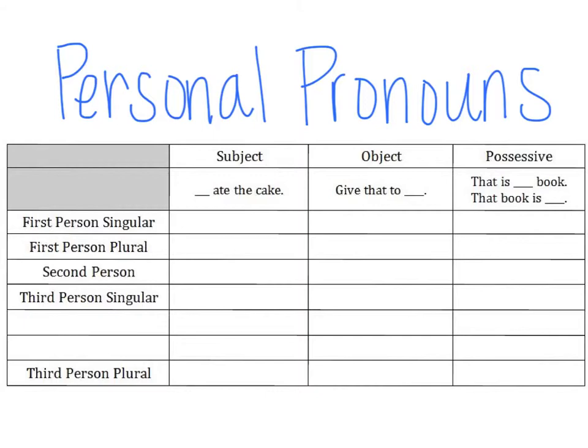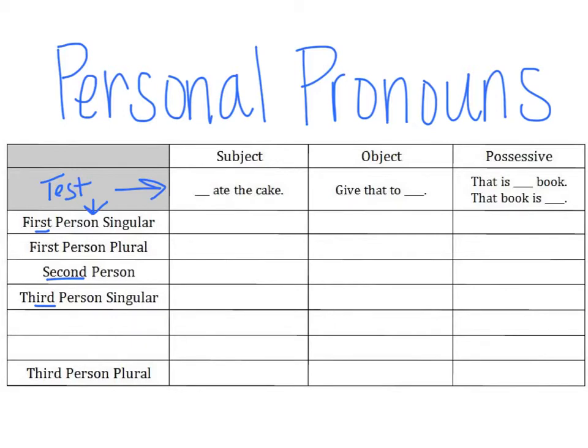While this chart may seem a little overwhelming at first, it's actually the easiest way to remember your pronouns. So here's what I do. I start with these things I call test sentences. And they help me figure out what's a subject pronoun, what's an object pronoun, and what's a possessive pronoun. And then I divide the pronouns into categories: first person, second person, third person, and within those, singular and plural. So let's try it out.